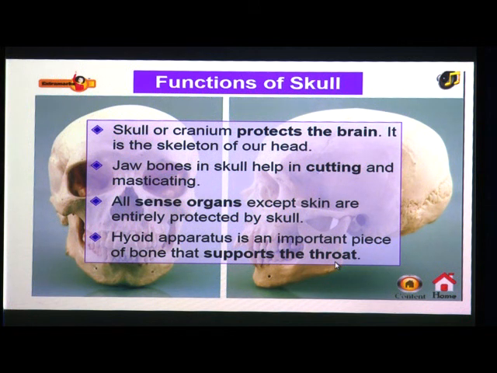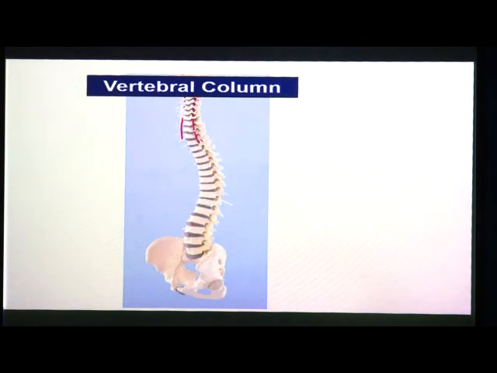The lower jaw is the only movable bone. It enables us to chew food and speak. So, this is about the skull.